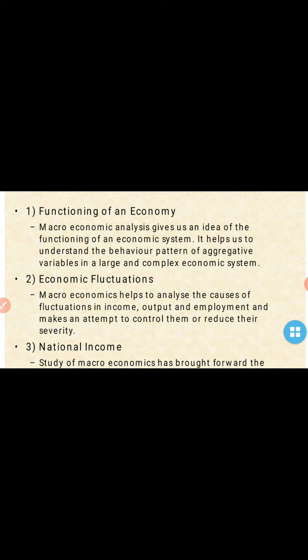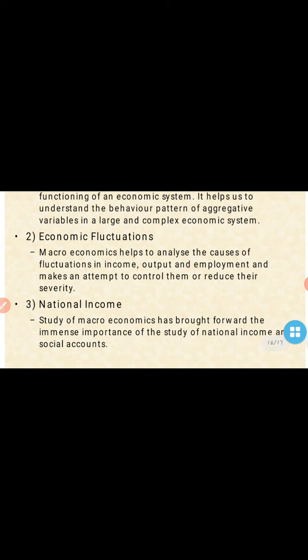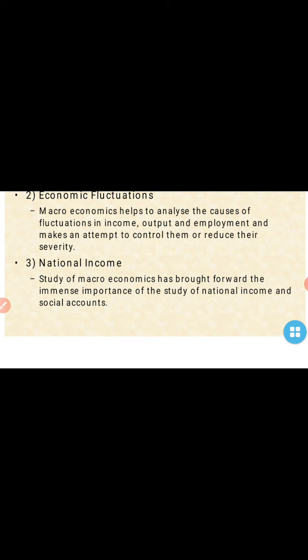Economic fluctuation. Macroeconomics helps in analyzing the causes of fluctuation of income, output and employment, and makes attempts to control them and reduce their severity. So this gives employment to the people and can control poverty. If the industry is giving employment to the people, it helps to reduce poverty in the country. And the third point, it helps to grow the national income.